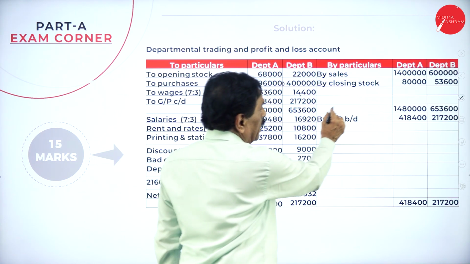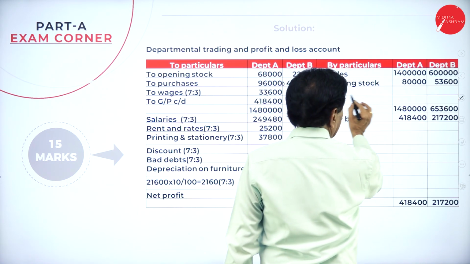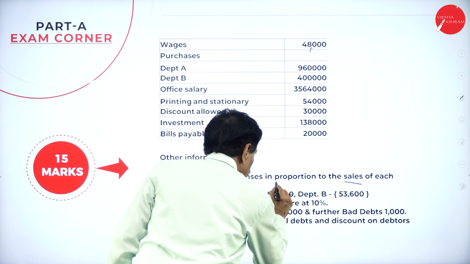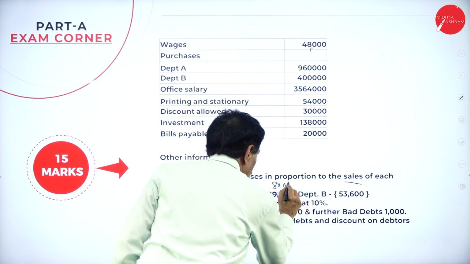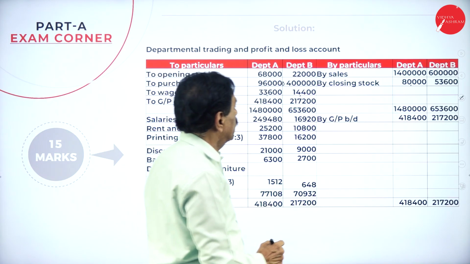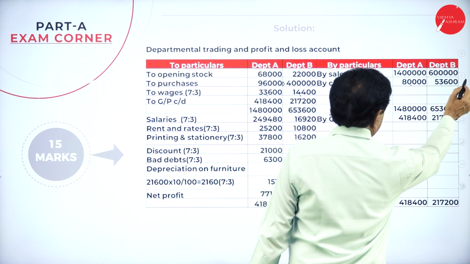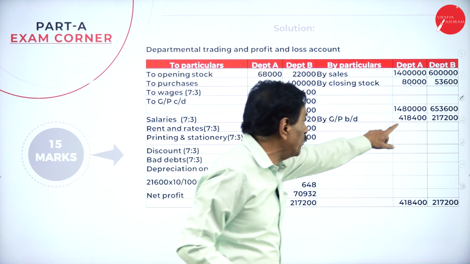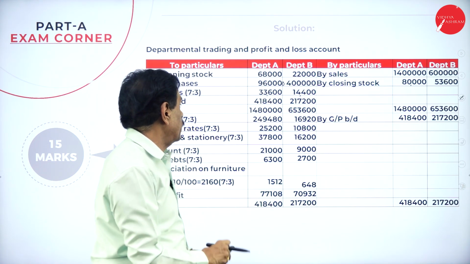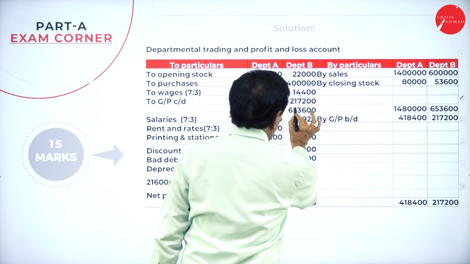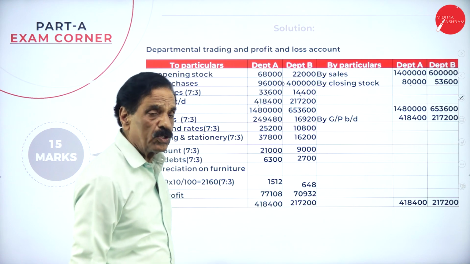Here your sales are 14 lakh and 6 lakh, less closing stock. Your closing stock is 80,000 and another 53,600. Your 14 lakh, 6 lakh, with closing stock 80,000 and 53,600, it becomes 14 lakh 80,000 and 6 lakh 53,600. Your difference is 4 lakh 18,400 and 2 lakh 17,200.